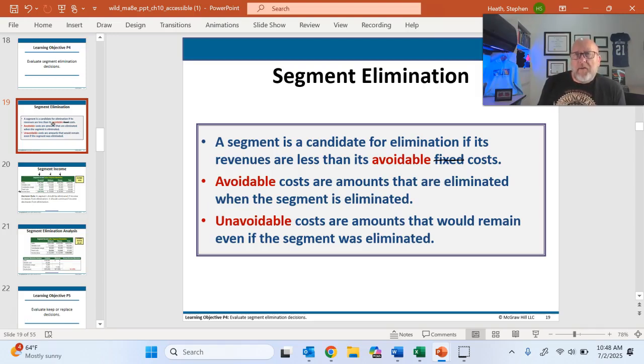Meaning, if revenue is less than its avoidable costs, then we should get rid of it because we can get rid of the revenue and we can get rid of the costs. Okay. So avoidable costs are amounts that are eliminated when the segment is eliminated. And then obviously unavoidable costs are amounts that would remain even if a segment was eliminated.